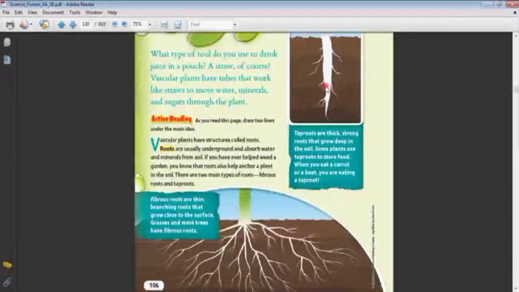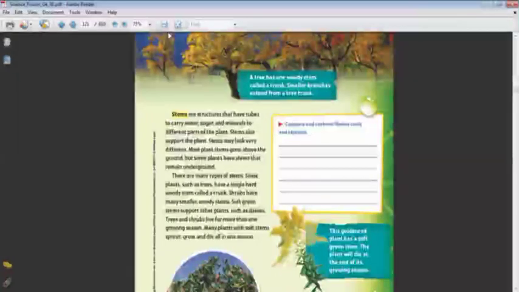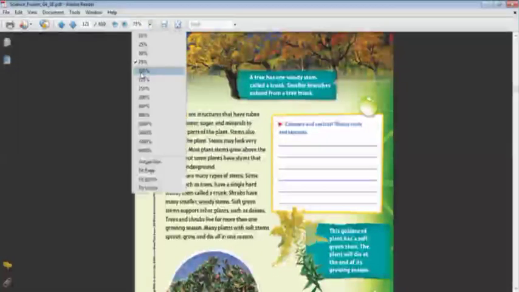So this is the first part of the vascular plant which is the root, and we have two types of the root, the fibrous root and the tap root. Very good, Karma. Okay, let's turn the page. Let's see another part. So we talked about the roots. Okay, let's talk about the stem. Does it grow upward or downward, Karma?